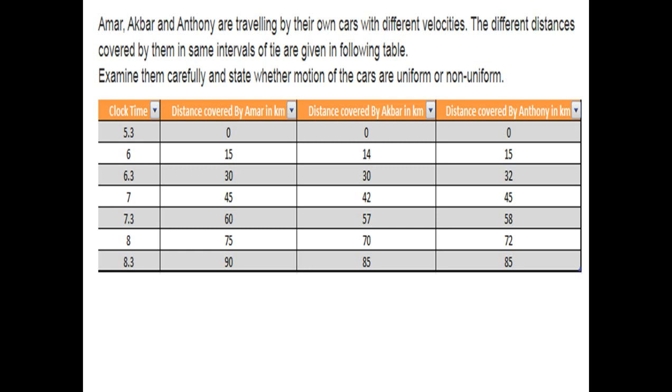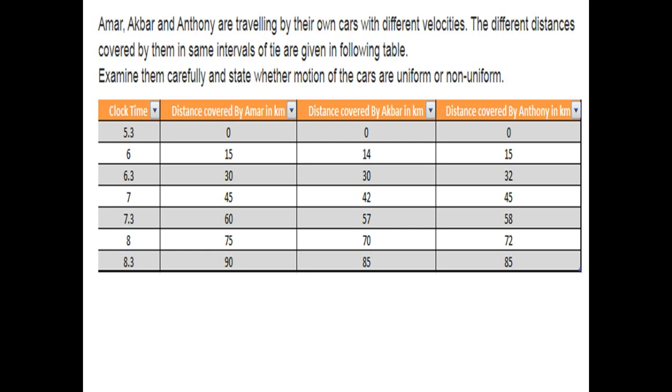So we can see that Amar is the only person who has covered equal distances in equal intervals of time. So it will be considered as uniform motion covered by Amar. But no uniform motion is covered by Akbar or Anthony. Third question is, are all the distances covered by Akbar in the fixed time interval the same? Yes, time is constant for everyone. We already discussed it.